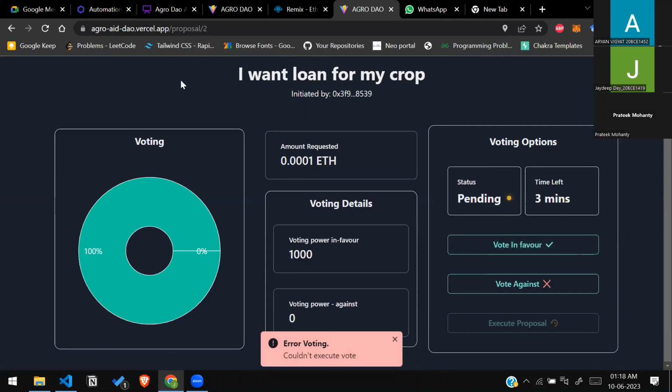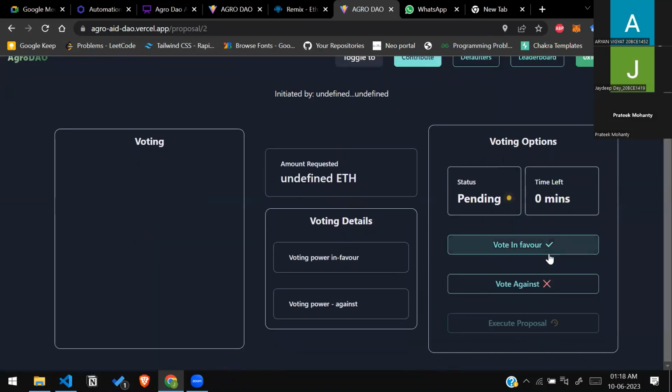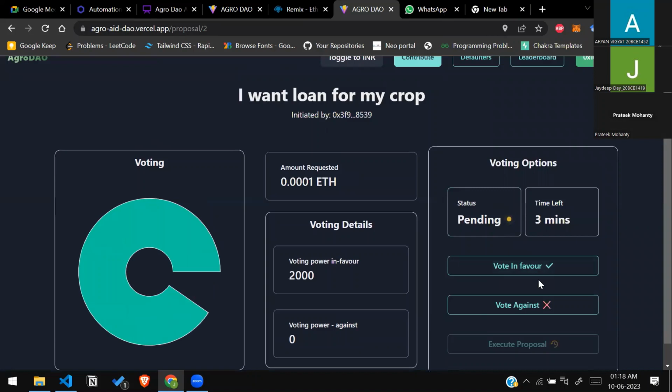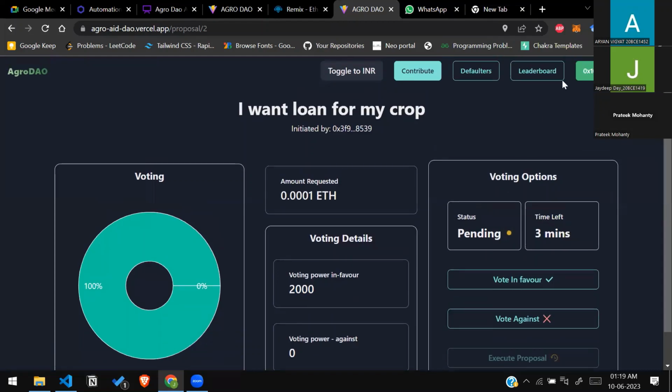I think there's a small error in this, but that's not a problem. We can see the vote is in favor. We have given a timer of 5 minutes for which this voting is open, for demo purposes.